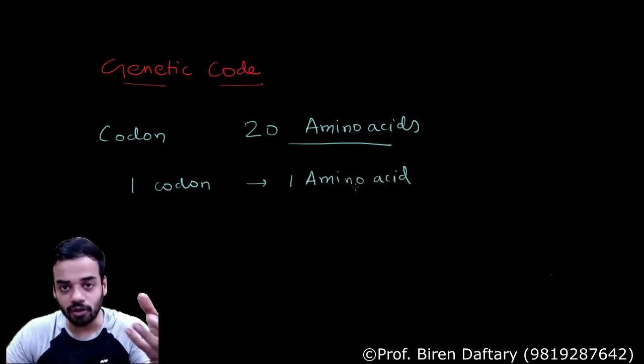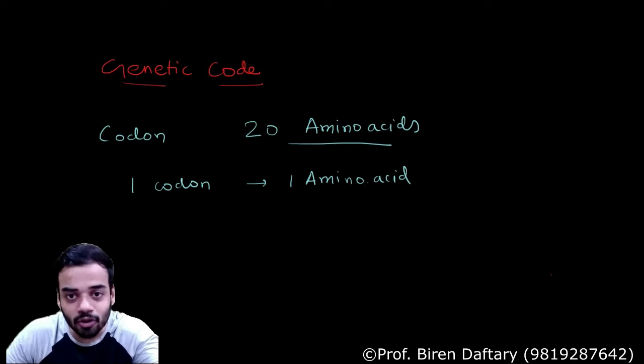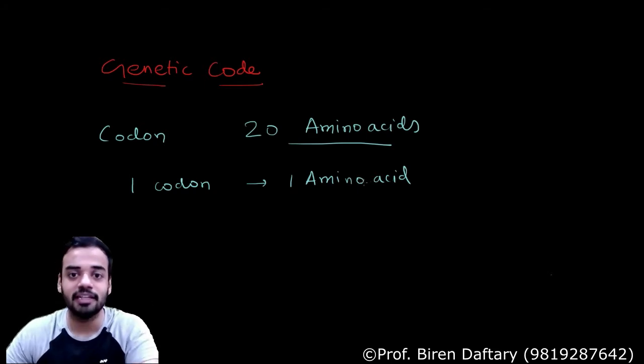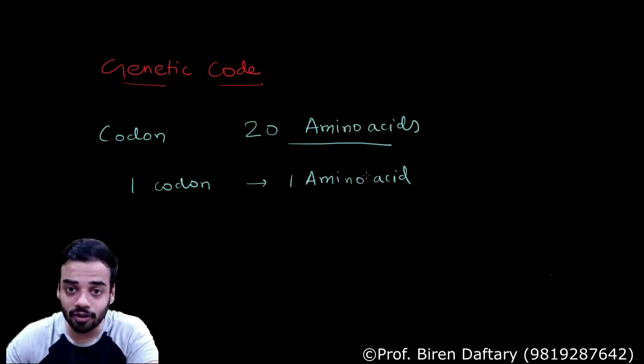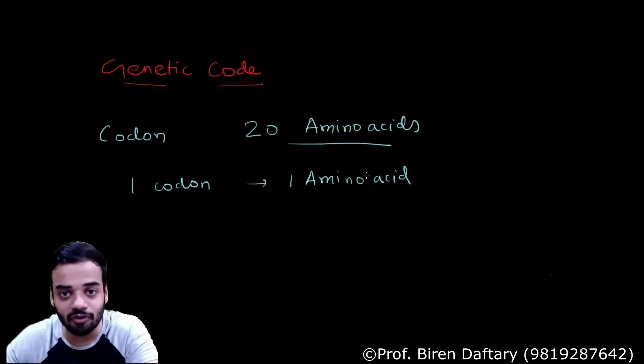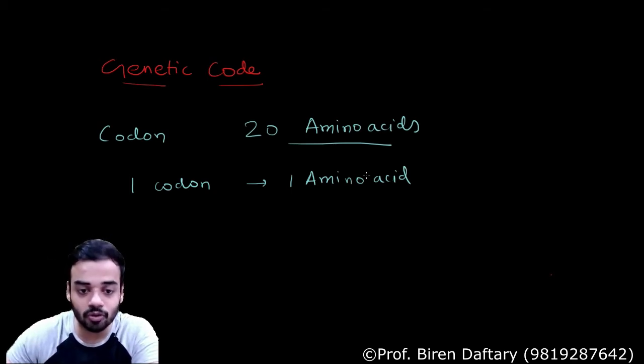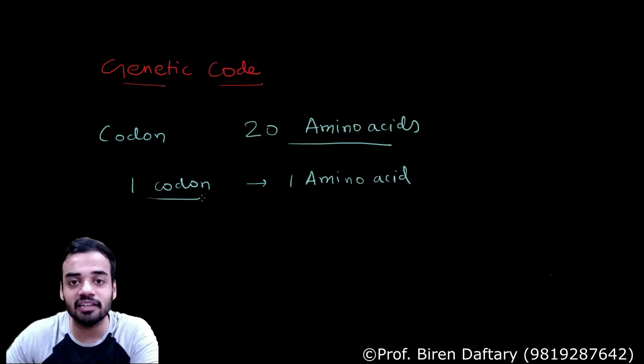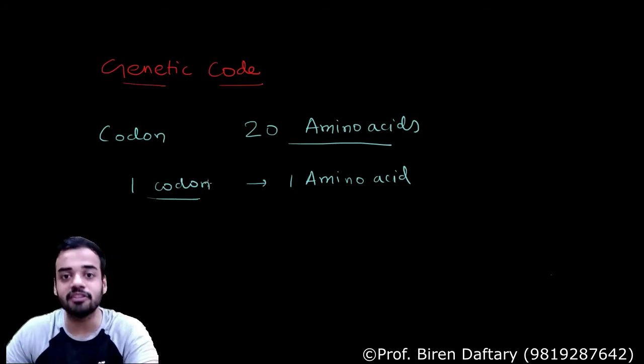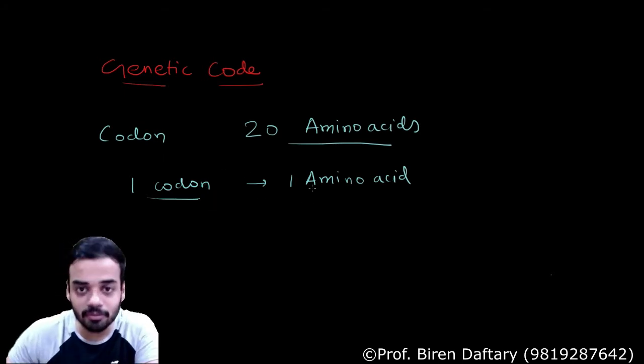So the code which is present, what is a codon? Codon is nothing but a sequence of nucleotides. That particular sequence will be responsible for calling the amino acid. In translation, whatever will be the sequence of the nucleotides, or whatever codon will be there, according to that the amino acids will be joined to form a polypeptide. So what is a codon? A codon is basically a sequence of nucleotides which is responsible for formation of one amino acid.